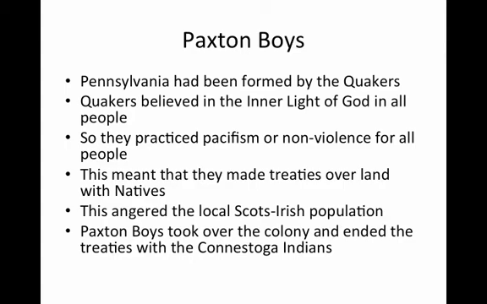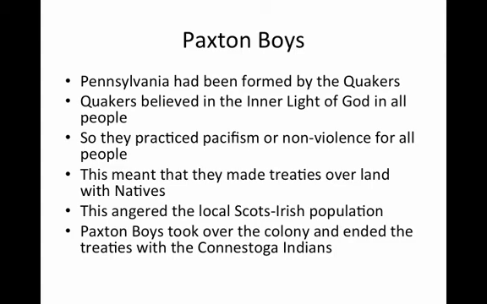The Paxton Boys. In Pennsylvania, a group of Dissenters had formed a new religion called the Quakers. The Quakers believed in something called the inner light of God in all people. Because every single person had the inner light of God, they had to be valued as being transcendent, or being children of God with God in them. This meant that you could not do violence to other people. So Quakers practiced pacifism, or nonviolence, for all people.